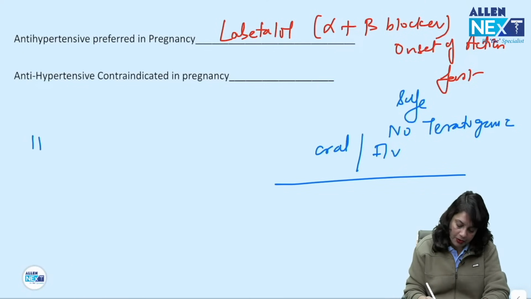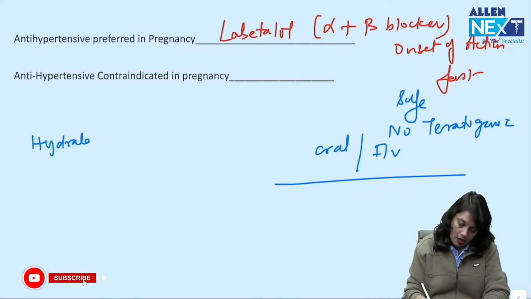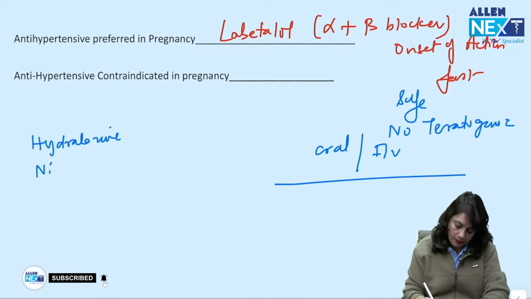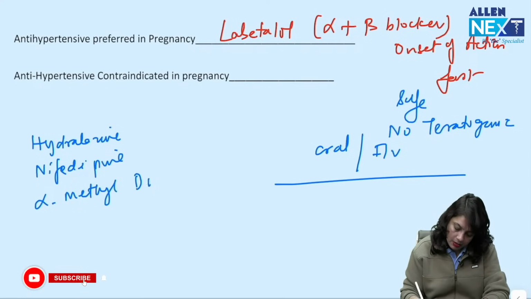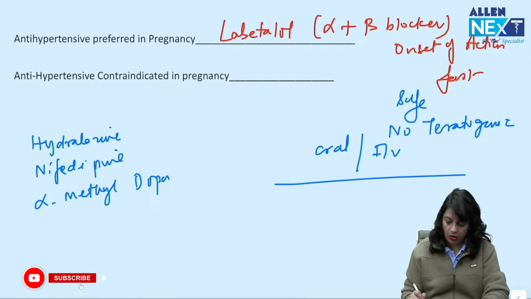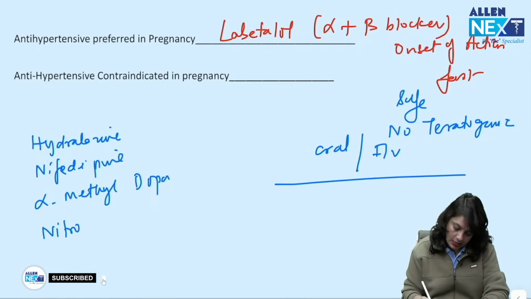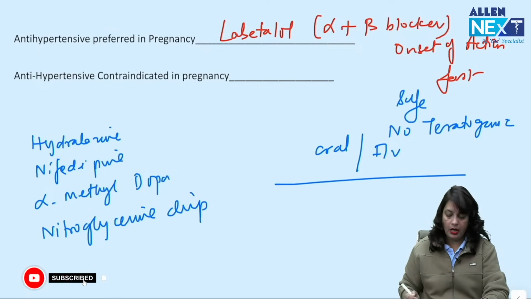What are the other preferred drugs? Hydralazine, nifedipine, alpha methyldopa. If blood pressure is not controlled in spite of labetalol IV, then you can start a nitroglycerin drip.